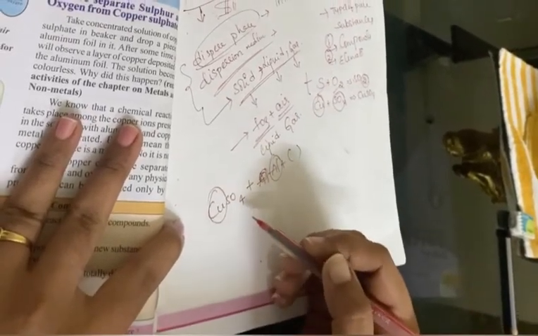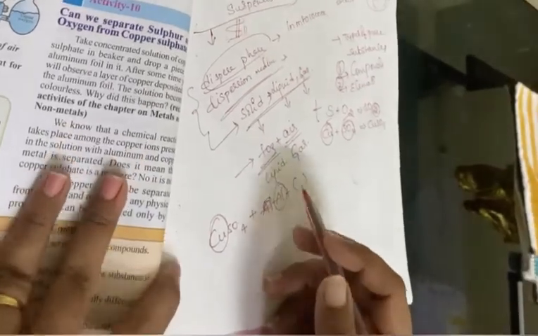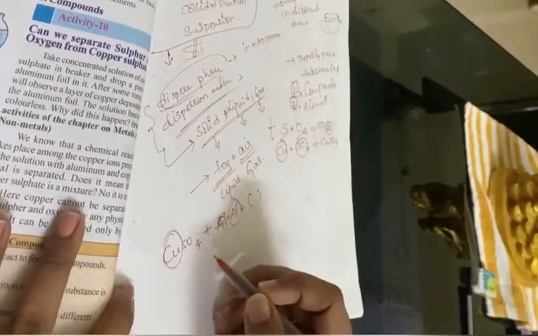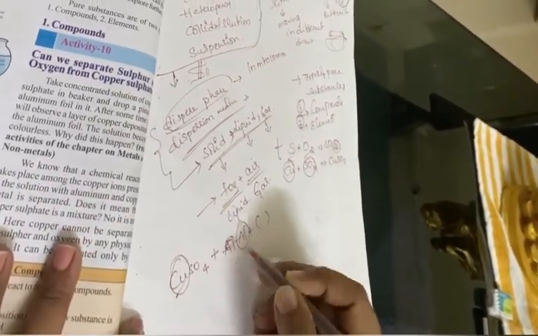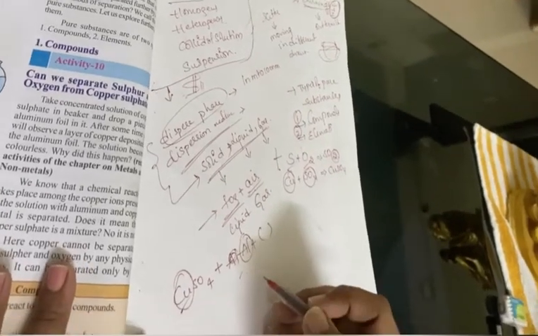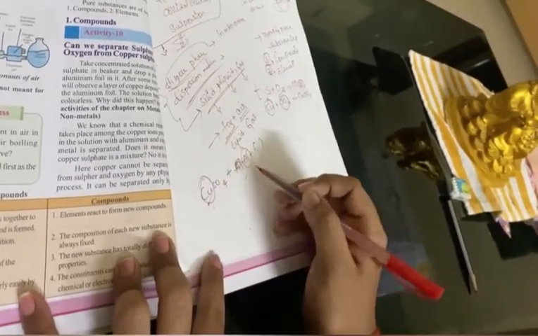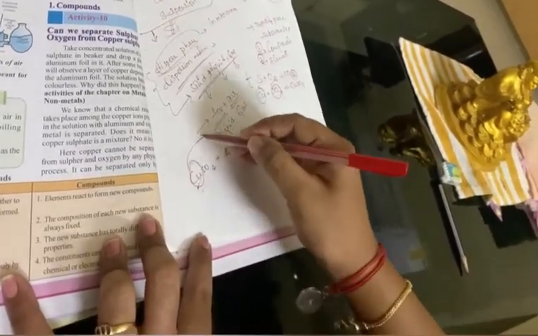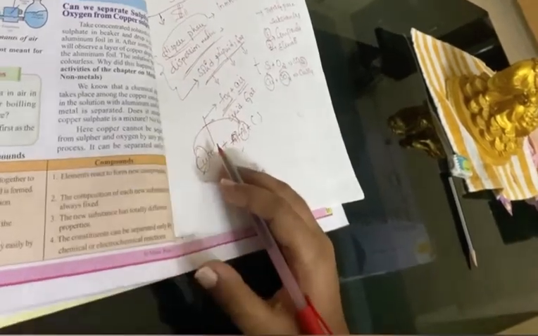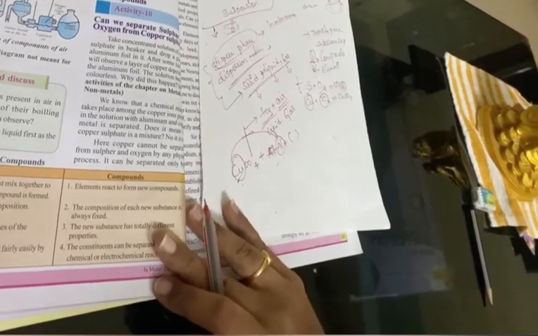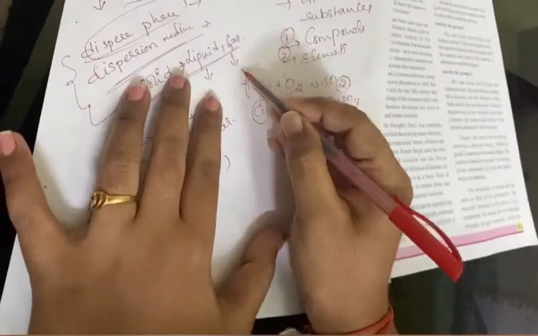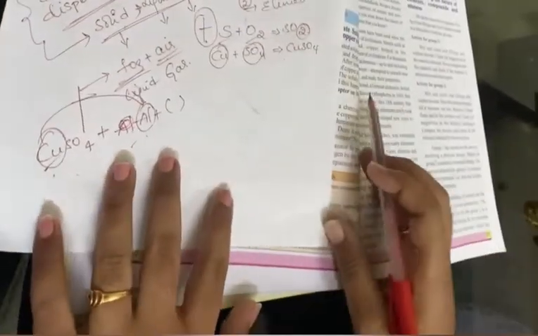The solution becomes colorless. Here the chemical reaction takes place between the copper ions and the aluminium ions, which get separated. Here the copper sulfate is a compound, right? It gets separated, meaning the copper sulfate and aluminium were combined. Here the copper cannot be separated from the sulfur and oxygen by any physical process; it can be separated only by using a chemical reaction. As I said earlier, using any other component it will get separated.